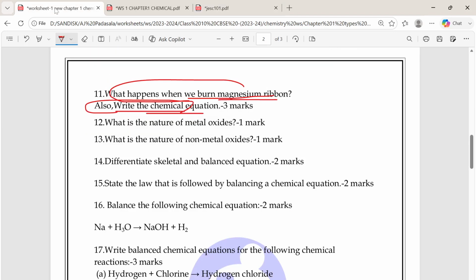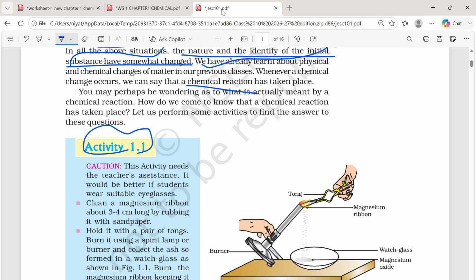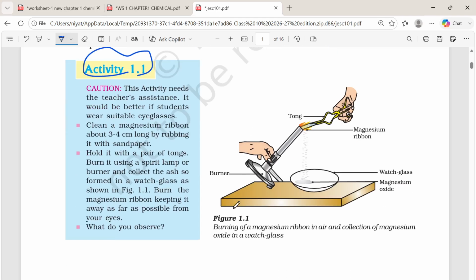Okay, next, what is the nature of metal oxides? This question I took from this activity only. After doing this experiment, what did we do? This magnesium, we burnt it and we got magnesium oxide. And that magnesium oxide, when we put it in water, changes to magnesium hydroxide. Then only we can test it with litmus paper, whether its nature is basic or acidic.